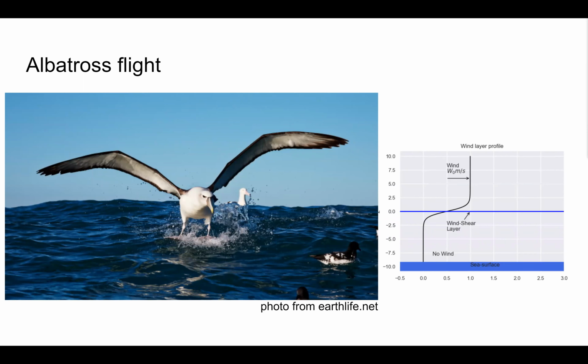Albatrosses use a dynamic soaring strategy to extract propulsive energy from the horizontal wind shear layers formed a few meters above the ocean surface, and can fly for hours or even days without flapping their wings. Albatross motion is nonlinear and underactuated, making for interesting use of nonlinear trajectory optimization.